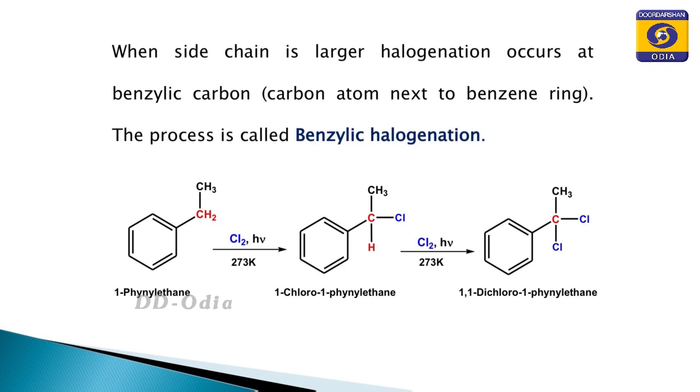By this halogenation reaction, these two hydrogens can be replaced, producing 1 chloro 1 phenyl ethane or 1,1 dichloro 1 phenyl ethane as the products. The carbon atom directly attached to the benzene ring is known as the benzylic carbon, and therefore the process is called benzylic halogenation.